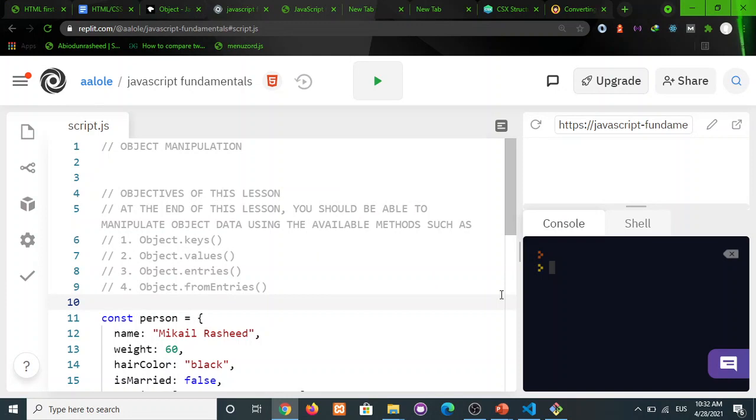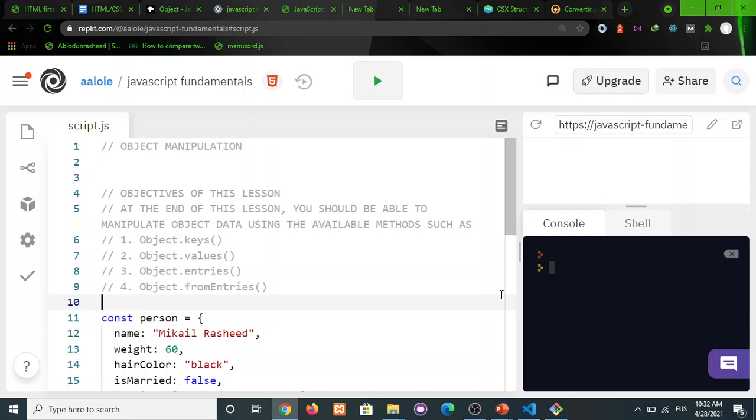So in this video, we'll be discussing object manipulation. And as a reminder, objects are data structures used to store related data that is usually represented in key value pairs, right? And also the keys give us an easy way to reference the values. All right, so they are usually descriptive strings. Okay, and the values can be any valid data type, be it string, numbers, boolean, array, or even objects.